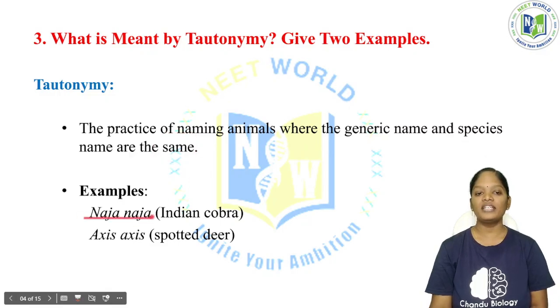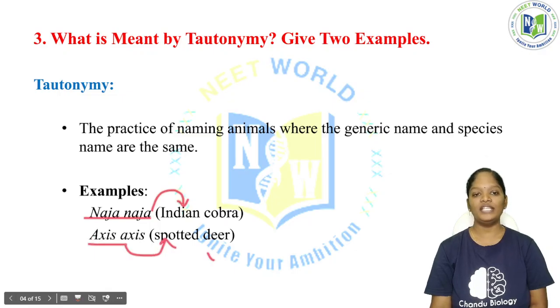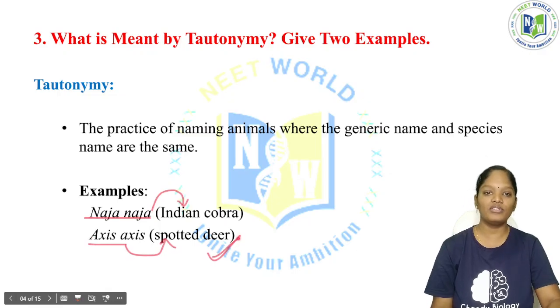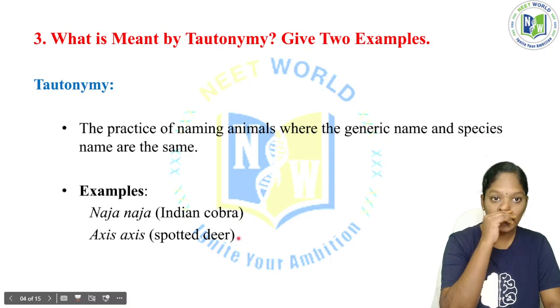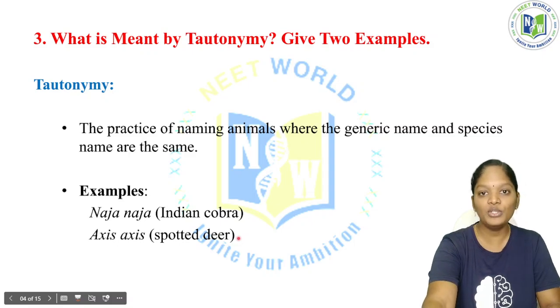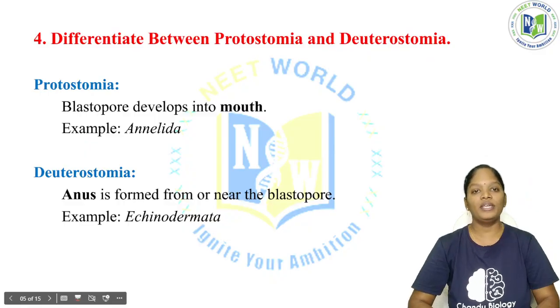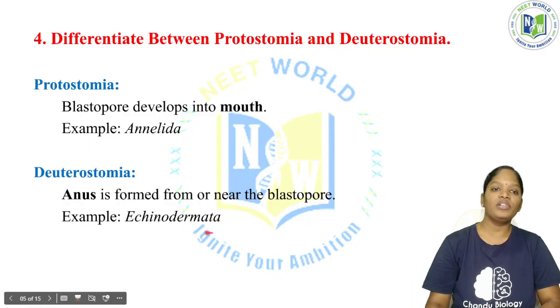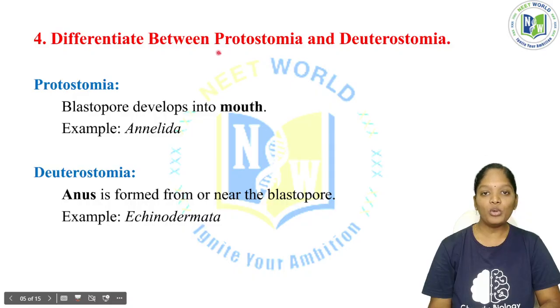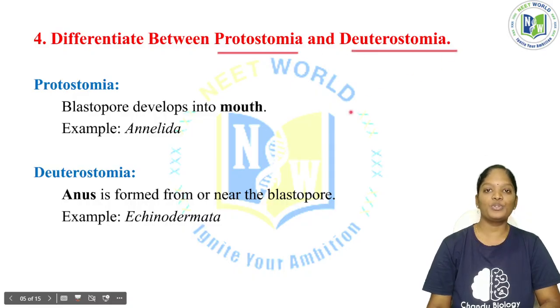See, here is the practice of naming animals, not plants, where the generic name and the species name are similar. Naja naja, that is the Indian cobra, and Axis axis, that is the spotted deer. So this is the proper answer for the question on tautonymy, and since they asked for two examples, we have given two examples. Now the next question will be: differentiate between protostomia and deuterostomia.